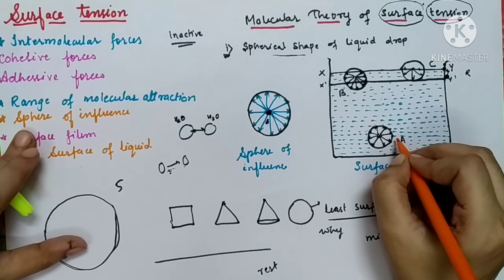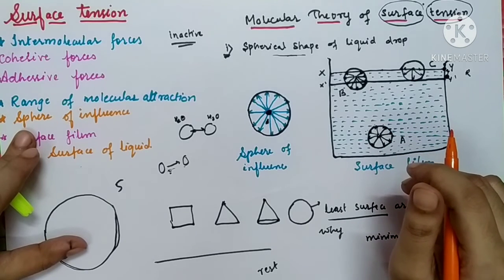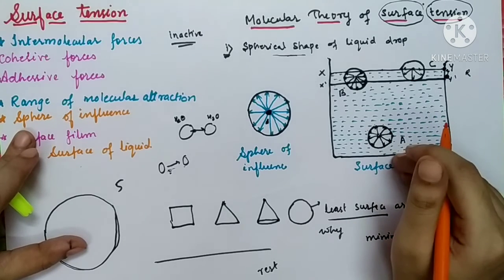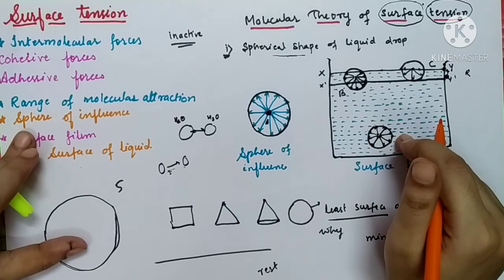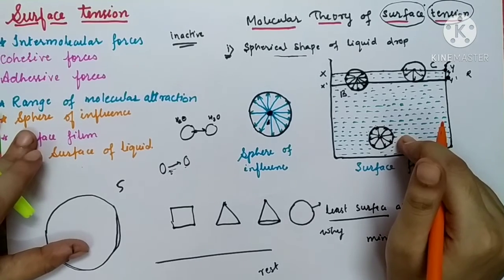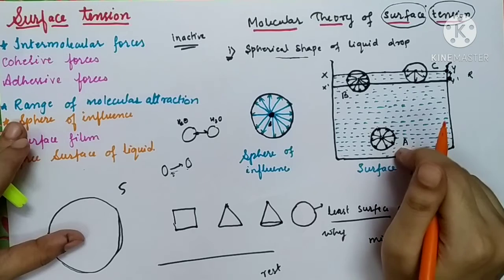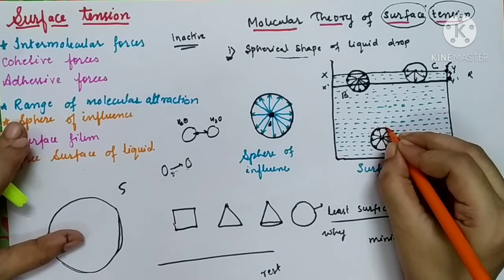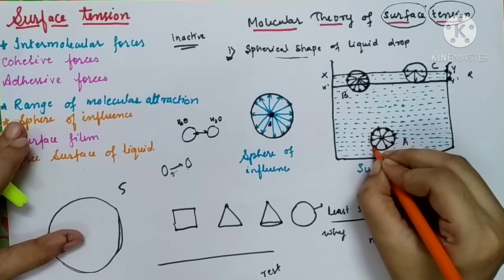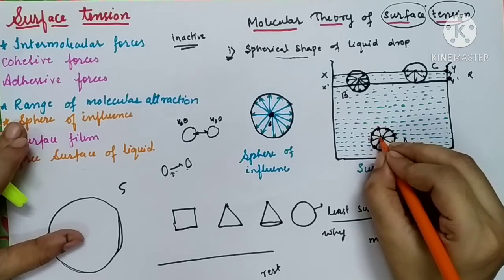And since molecule A is only surrounded by the liquid molecules, there will be forces of attraction between molecule A and the other liquid molecules, and those forces will be cohesive forces. So cohesive forces of attraction act on the molecule A. You will see that the molecule will be attracted from all sides.